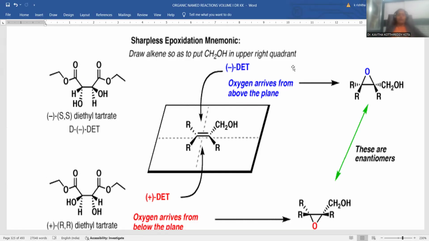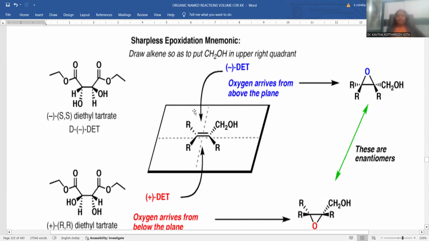The process of Sharpless epoxidation is provided here, but the entire specific discussion is taken in the S alphabetical order, right? Anyway, you can see this Sharpless asymmetric epoxidation process, where I am taking an allylic alcohol. Allylic alcohol means what? With respect to the carbon containing the hydroxy group, if the next position has a double bond, that is called the allylic position. If the allylic position has a double bond, allylic alcohol is the name of the compound. Taking the allylic alcohol in one plane, there are two possibilities: above the plane and below the plane.